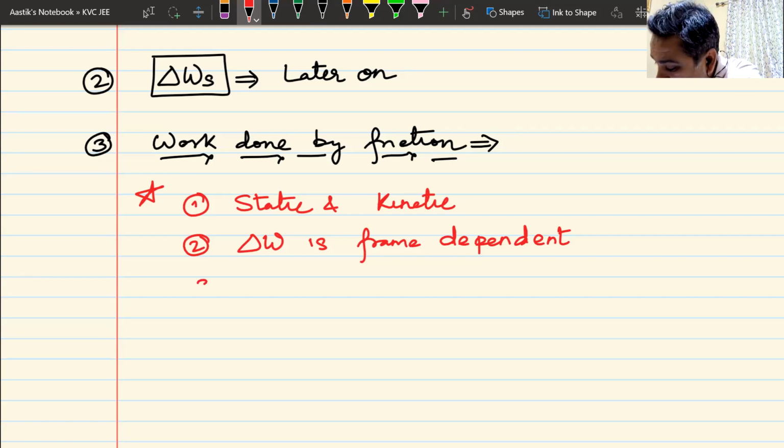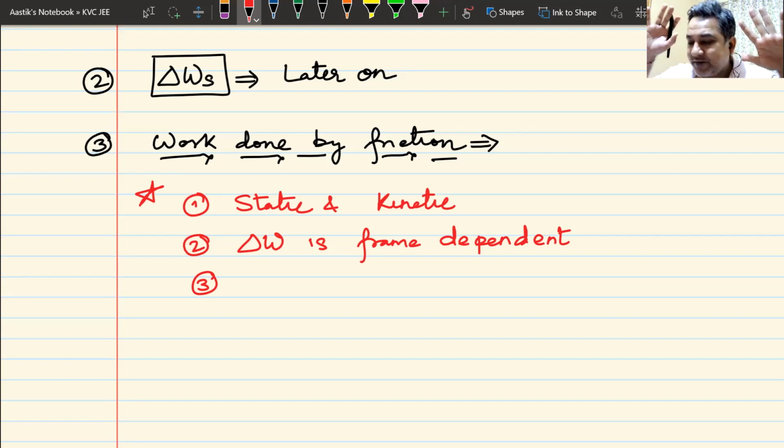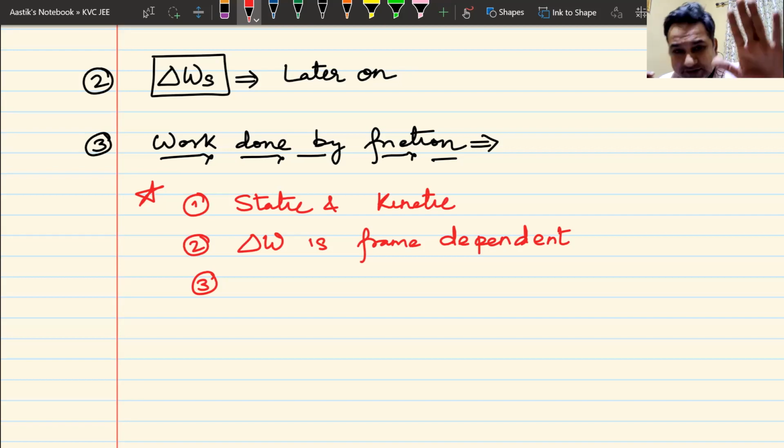Number three that you must remember. Now, normally, we understand that if it is a kinetic friction, the frictional force is constant. Do we understand this? Frictional force is constant in kinetic friction. Can I have some raised hand that we understand this? Frictional force, if it is kinetic, it is constant. If it is static, it varies. It might be less, it might be more, it can range from 0 to maximum value.